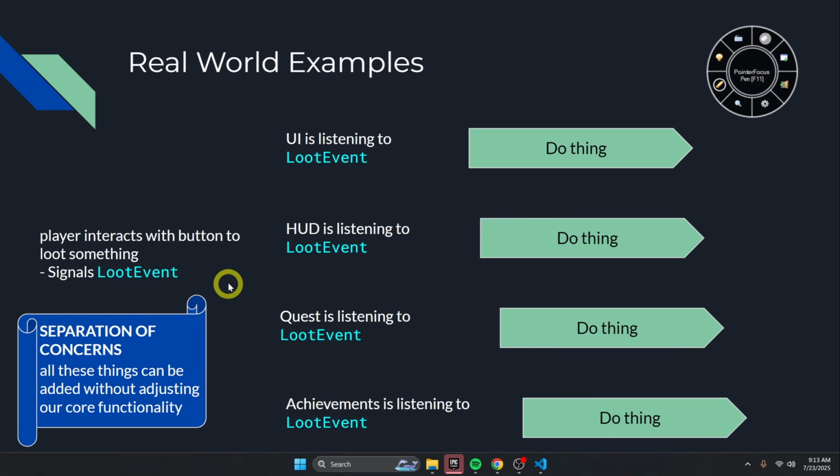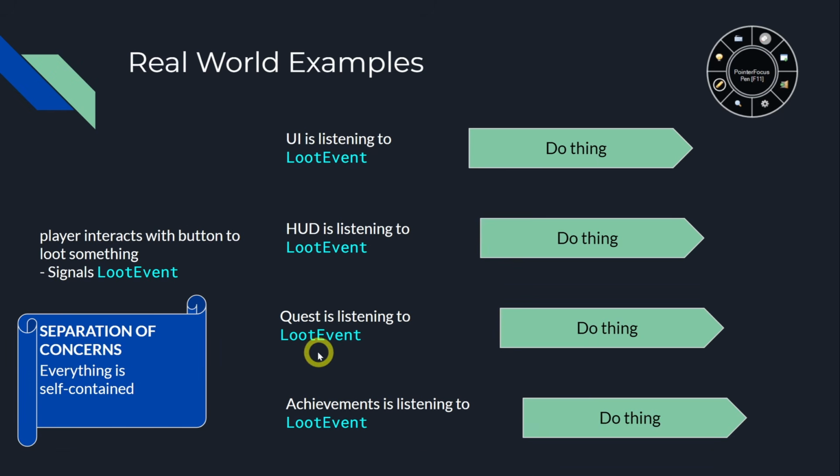Well, this is a great example of separation of concerns, right? Like I said, all these things can be added: UI, HUD, quests, achievements, and so on. All these things can be added without adjusting our core functionality with the looting. Everything is self-contained. The UI isn't worried about the HUD, the HUD isn't worried about quests, and so forth. All the button does is it says, hey, if anyone's listening out there, somebody just looted some gold, and everyone who is listening gets to do their thing with it.